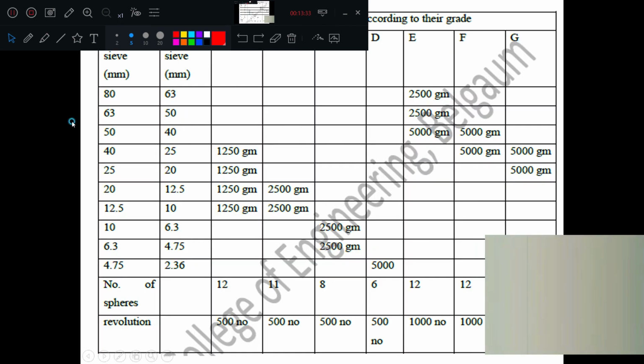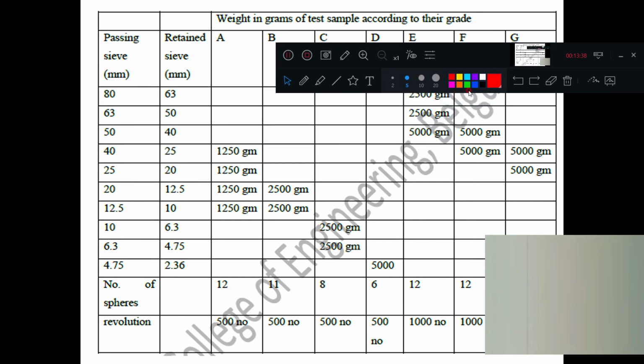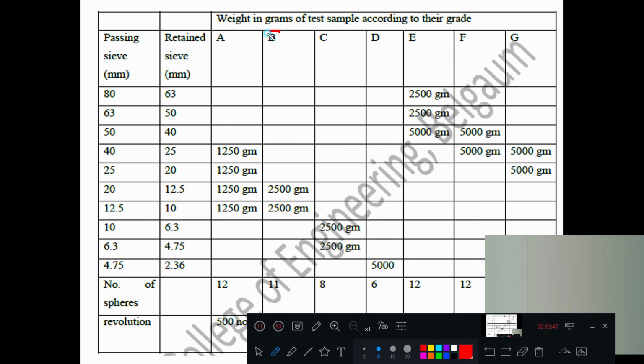One more thing I wanted to show. This is the selection of the sample. How should you select it? See here. Let me say you are selecting a B grade type of aggregate. Don't worry about all the other things, just see this column. Now come to these two values.